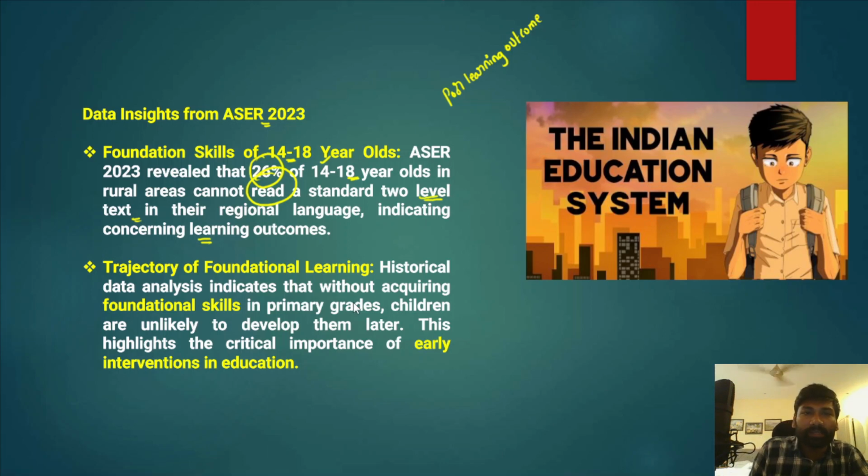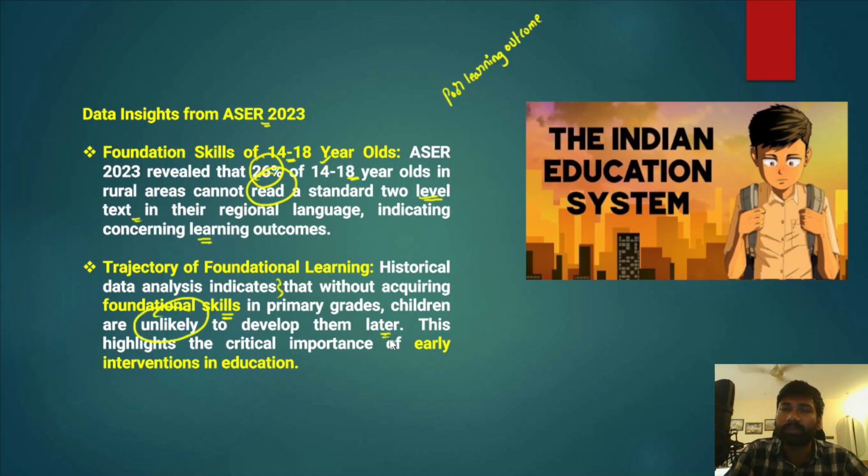After that, it has also provided some key findings with respect to the trajectory of foundational learning. The historical data analysis indicates that without acquiring the foundational skills in primary grades, children are unlikely to develop them later.